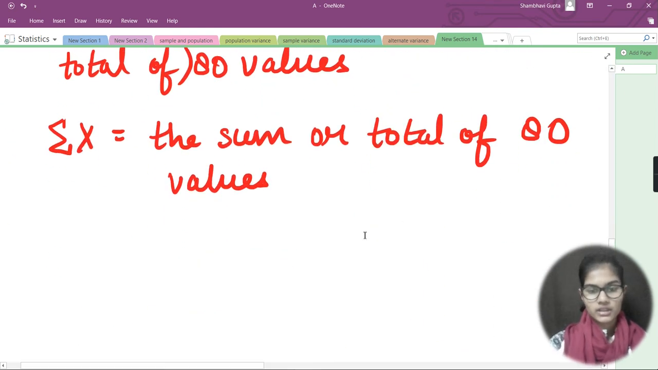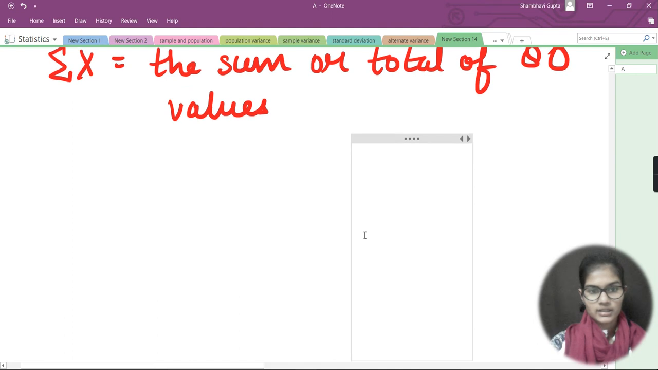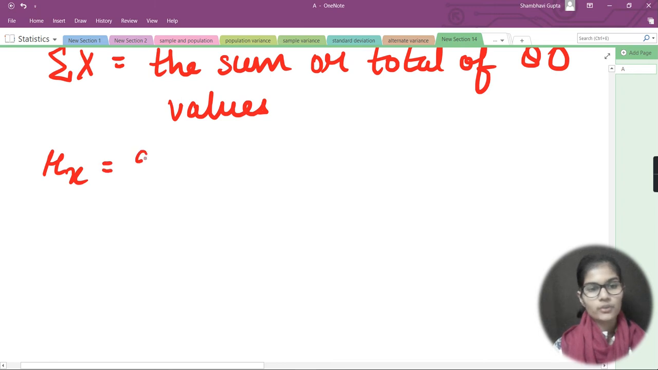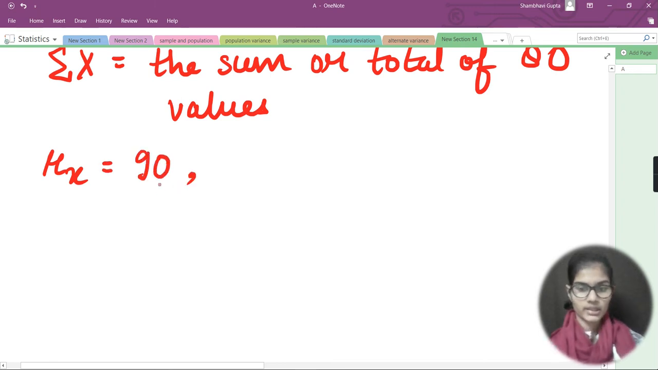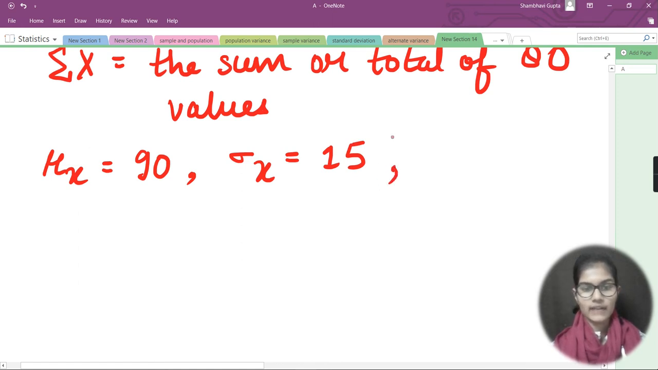Let me go downside here and make some space for writing. Firstly I write mu of x, which would be 90, as we saw earlier that it is given as 90. Next I have sigma x, which would be 15. Third, I write n equal to 80, because the value for the sample size is 80. I have just shown you that right here.